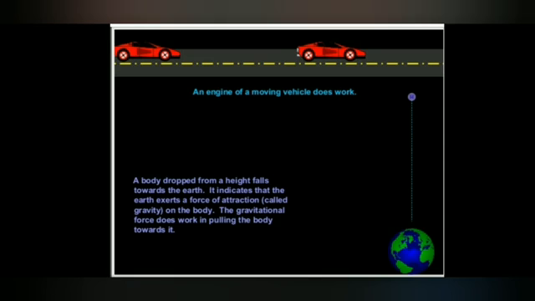A body dropped from a height falls towards the earth. It indicates that the earth exerts a force of attraction called gravity on the body. The gravitational force does work in pulling the body towards it. That means we know that any object, if we throw it upwards, is going to fall down because of gravity. Is it? That is what was explained here. An engine of a moving vehicle does the work.